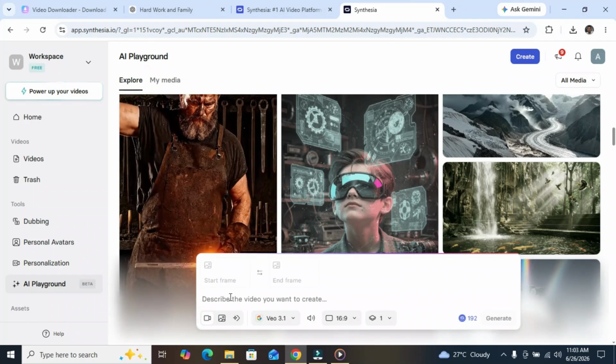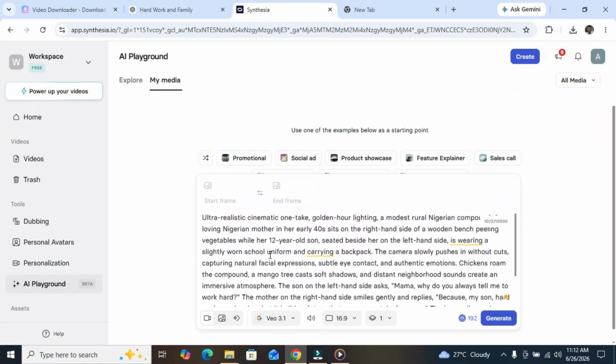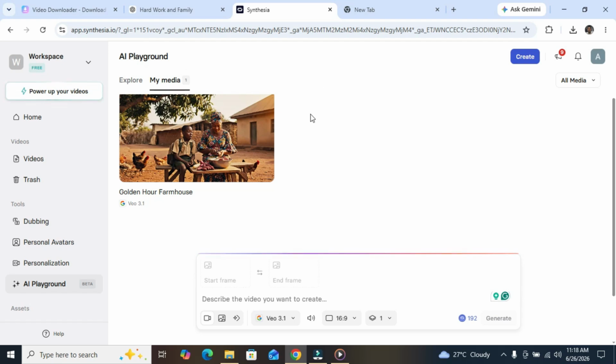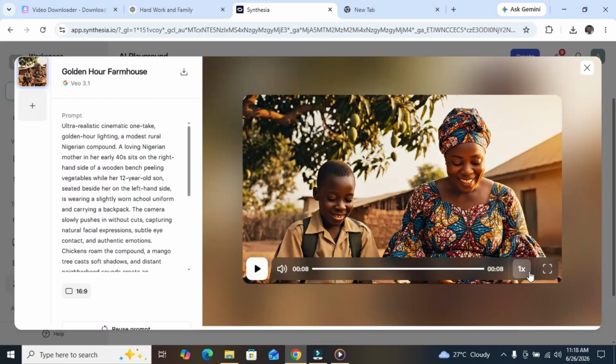I'm going to click on video. Then I'm going to paste the prompt that I want to generate here. Okay, this is the prompt I'll be using. So let's go ahead and generate. I'll click on generate now. Okay, it is generating the video right now. Let's wait and see what it gives to us. Okay, I think the video is ready now. Let us click and see what we get.